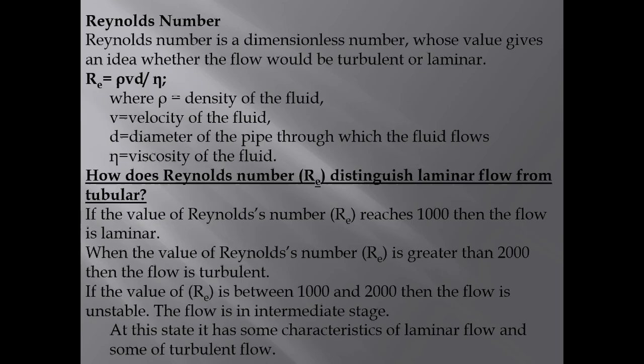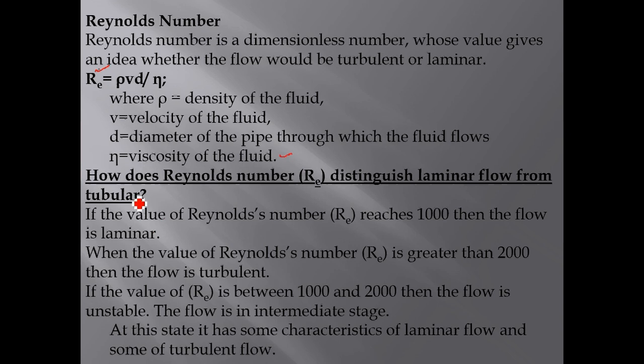We can find out whether the flow of liquid is streamlined or turbulent by a number known as the Reynolds number. The Reynolds number is a dimensionless number whose value gives an idea whether the flow of liquid is turbulent or laminar. The formula is R equals rho V d upon eta, where rho is the density of the fluid, V the velocity of the fluid, d the diameter of the pipe through which the fluid flows, and eta the viscosity of the fluid.